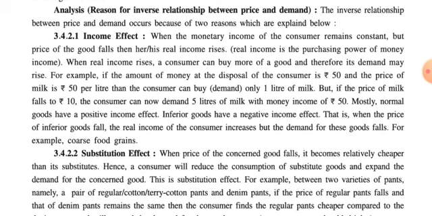The price of the coconut is initially rupees 15 and you have 60 rupees. So it is obvious that you will purchase 4 units of coconut, because 15 into 4 is equal to rupees 60. Now your monetary income, that is 60 rupees, is as it is, but the price of coconut is increased to rupees 20. So with the same income, now you are able to purchase only 3 coconuts, that is 20 into 3.